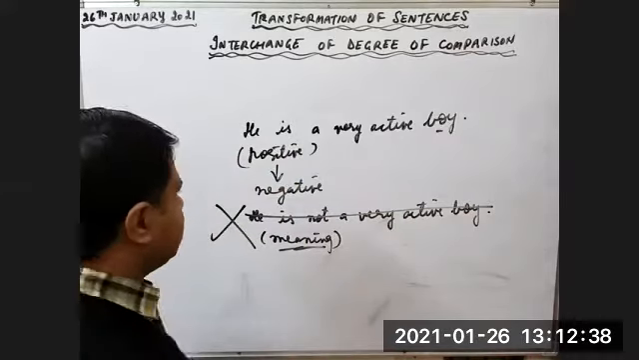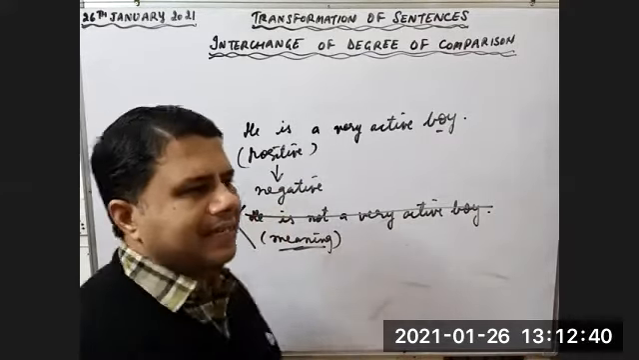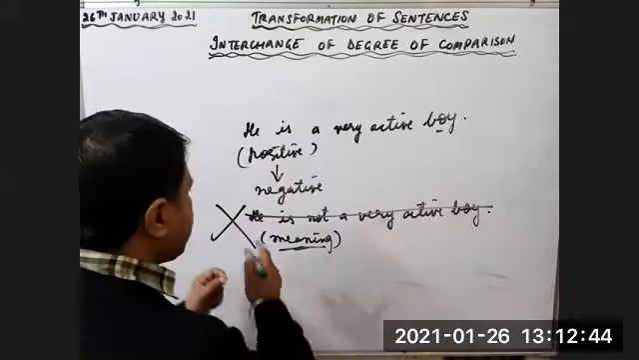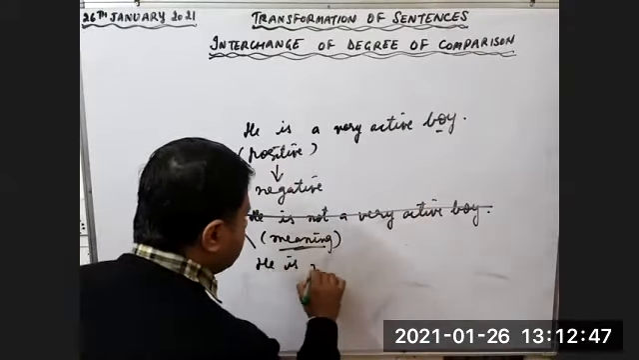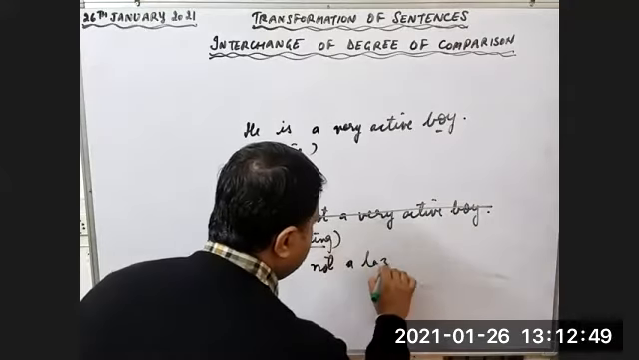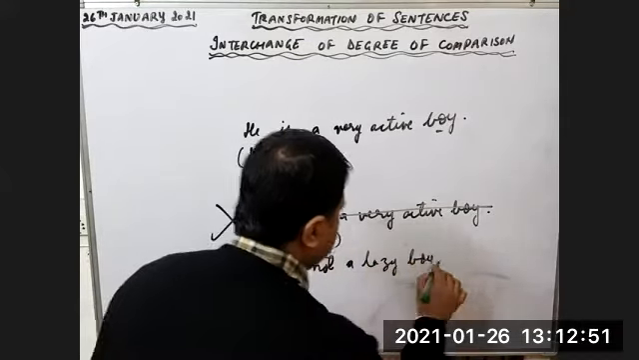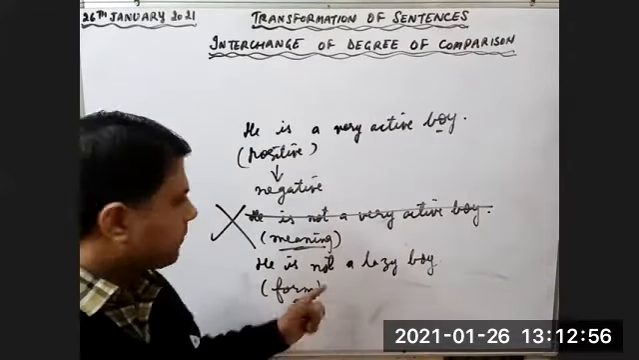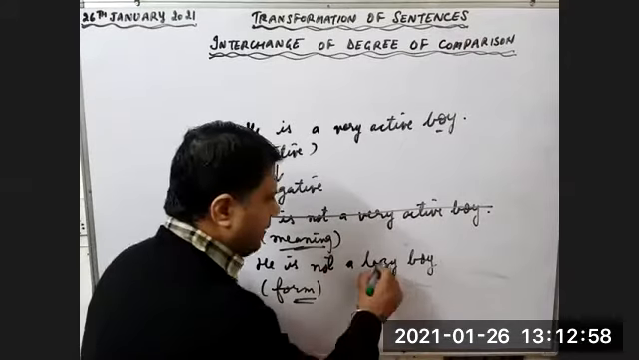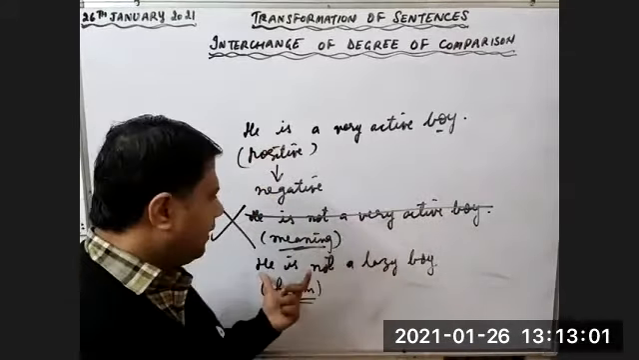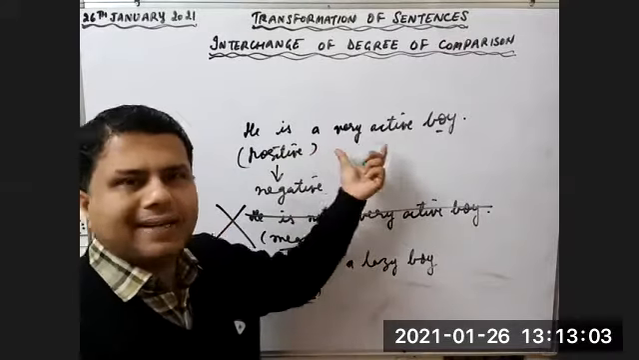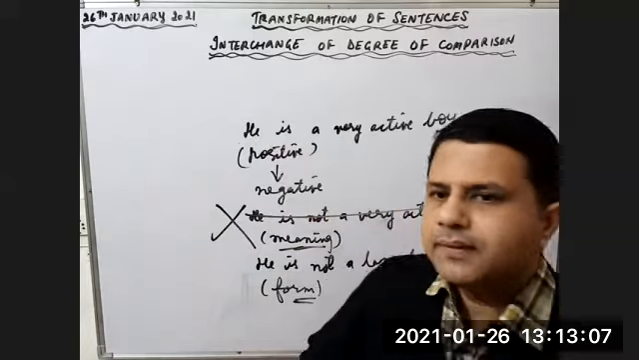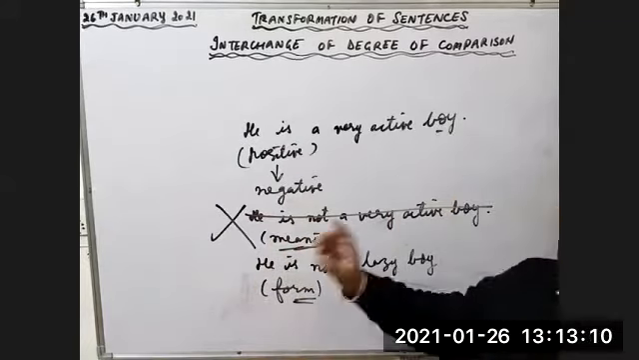What will be the right answer? You have to make the sentence negative, which means you have to use the word not. Any negative word is to be used. What will be the answer? He is not a lazy boy. What is happening here? We are just changing the form, but the meaning is same. What is the meaning? He is an active boy. He is not a lazy boy. It means he is an active boy. Is it clear? Yes, sir.